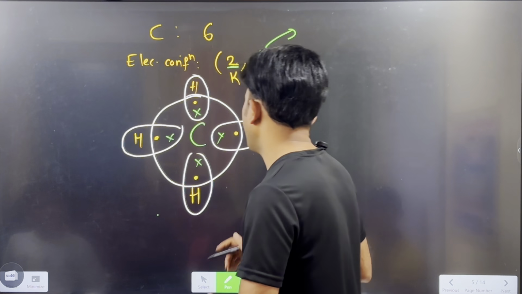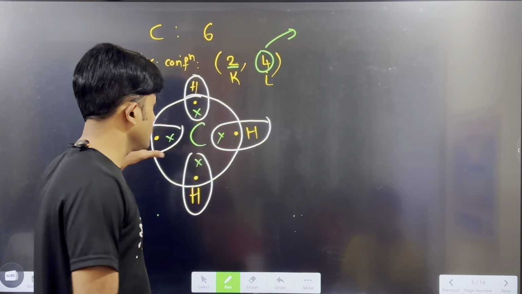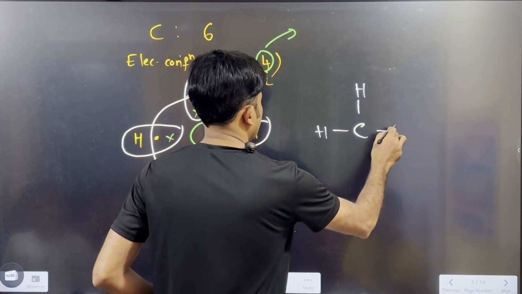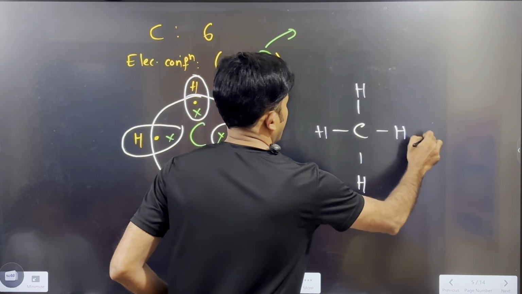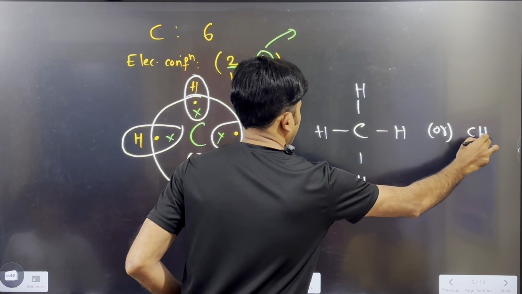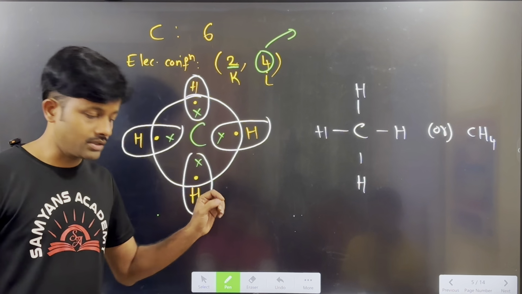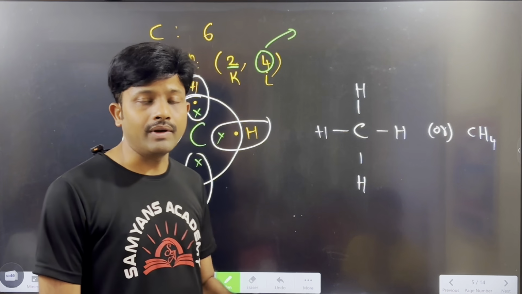Yes or no? And now how can we represent this electron dot structure as a normal bonding form? Like this. This is CH4, or we can write it as methane. In this way the carbon shares the electrons with other atoms and forms the covalent bond.